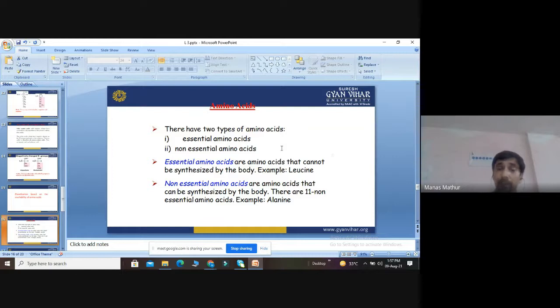There are 11 non-essential amino acids, 9 essential and 11 non-essential. Recently, selenocysteine has been called a newly discovered amino acid.